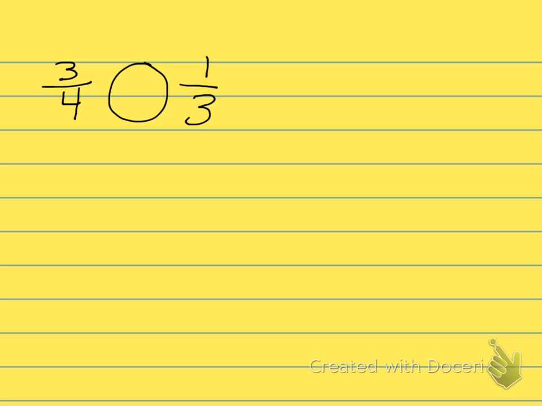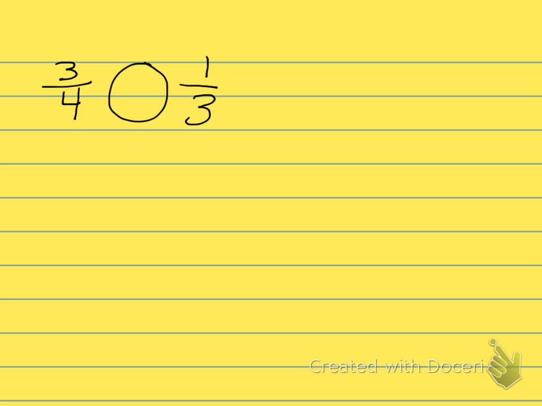Well, of course, 3/4 is greater than half, and 1/3 is less than half. So if you were using your benchmarks, you'd already know that 3/4 is greater than 1/3. But we must get in the habit of making common denominators because you'll be doing that to add and subtract with fractions that have unlike denominators, and it is very important to know this skill.